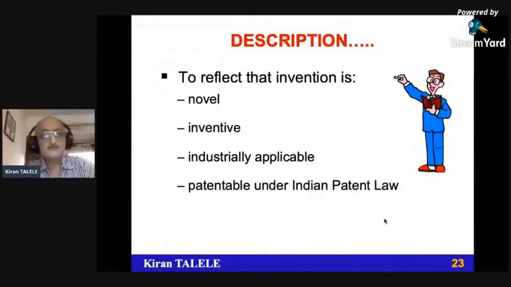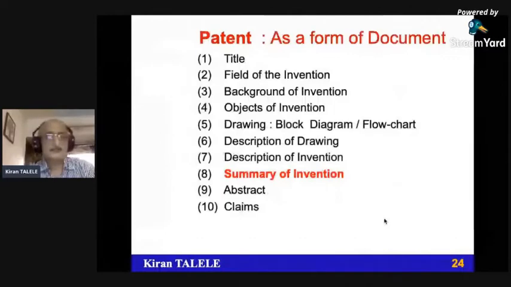The objective of the description is that it should reflect the novelty of the invention. It should also reflect the inventive step of the invention, that is, the non-obvious part. It should also reflect the applicability of the invention, and it should be sufficient to justify that it is patentable under patent subject law, patentable subject matter. So that care has to be taken when you draft the patent. Obviously, patent drafting is not that simple. In a short time, we cannot discuss how to draft the patent, but if the patent is already available, how to understand the content of the patent is also equally important.